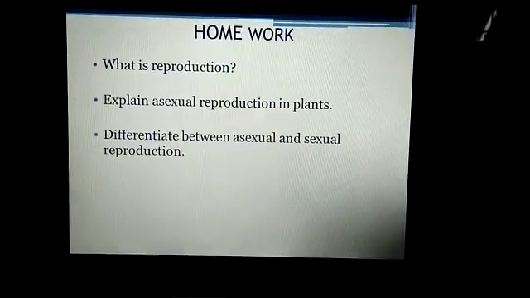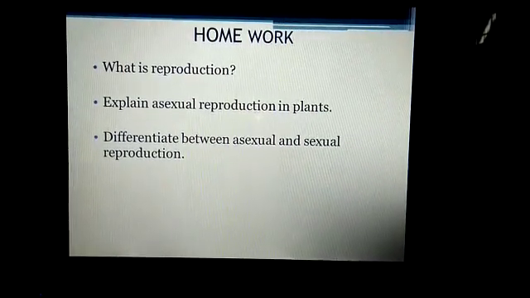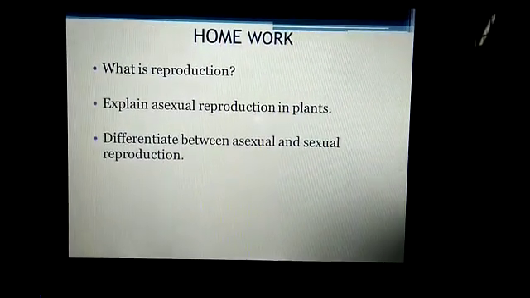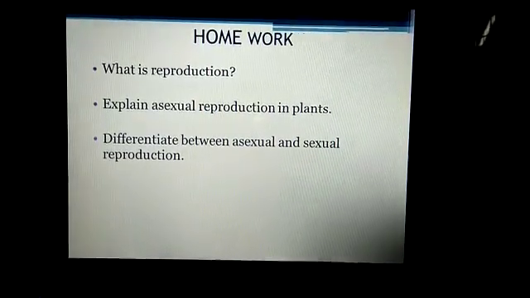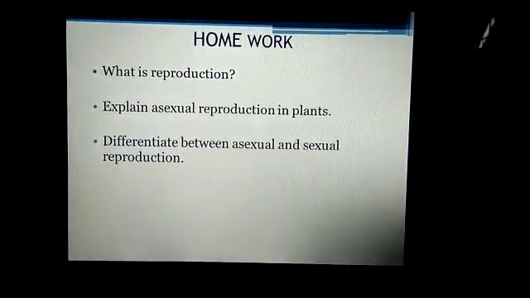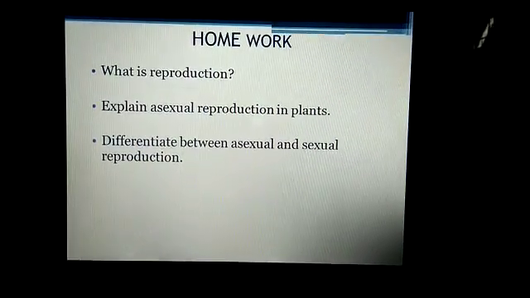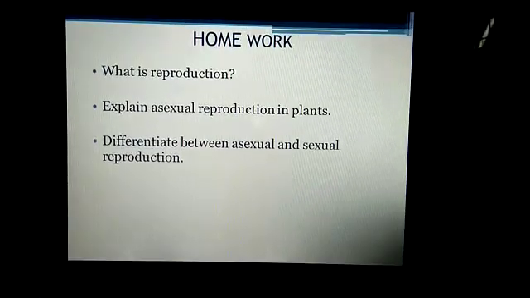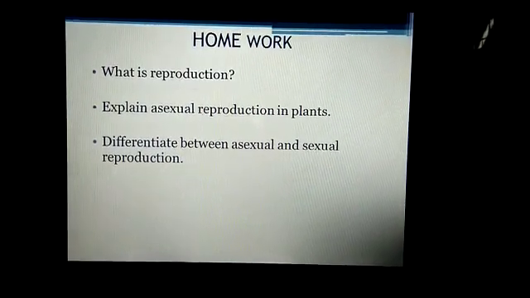Today's homework: Question number 1, what is reproduction? Question number 2, explain asexual reproduction in plants. Question number 3, differentiate between asexual and sexual reproduction. In the second question, you will explain all the modes of asexual reproduction that I explained in today's class, and you will draw the diagrams also, and write these answers in your biology notebook. Thank you.